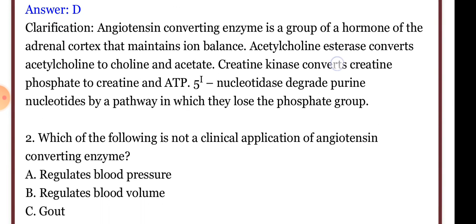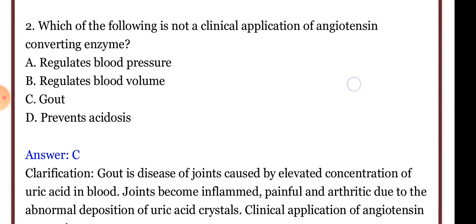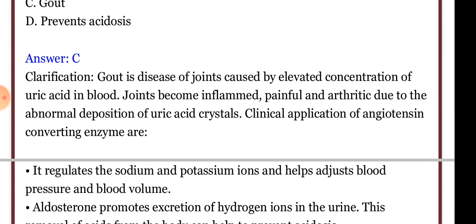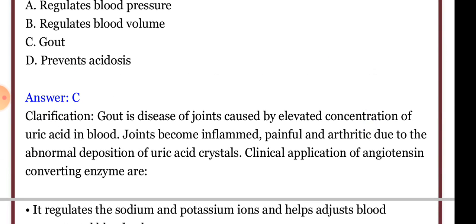Which of the following is not a clinical application of angiotensin? Gout is not a function of angiotensin, whereas regulation of blood pressure, blood volume, and prevention of acidosis are linked with the renin-angiotensin aldosterone system. Gout is a disease of the joints caused by elevated concentration of uric acid in blood. Joints become inflamed, painful, and arthritic due to the abnormal deposition of uric acid crystals.